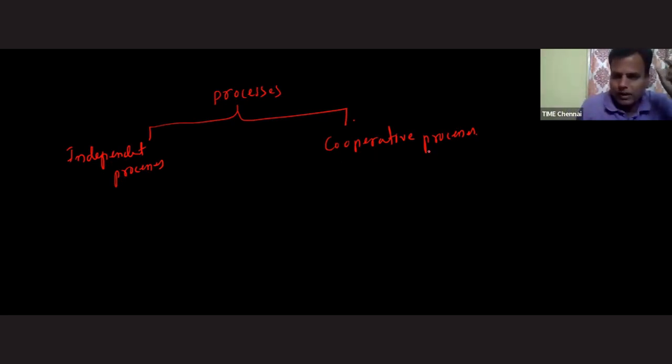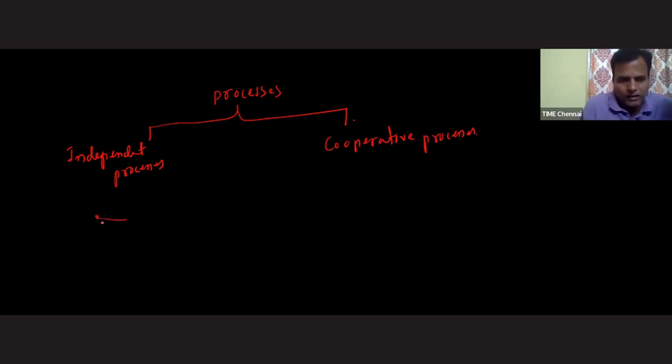So if two processes are affecting each other at the time of execution, such processes we call cooperative processes, or coordinating processes is another name for this. But I will say one thing. Why are they affecting each other? The answer for this one is that they may be sharing something.